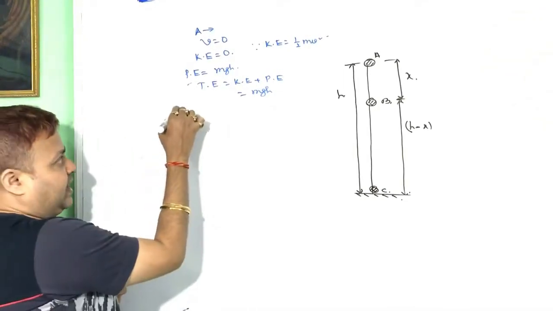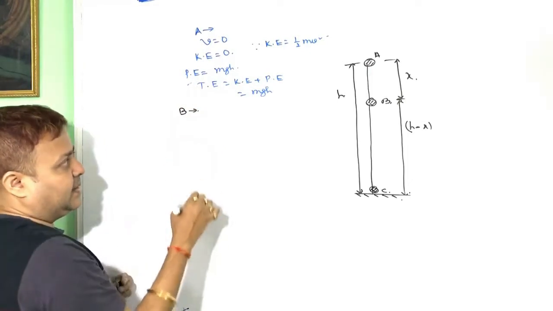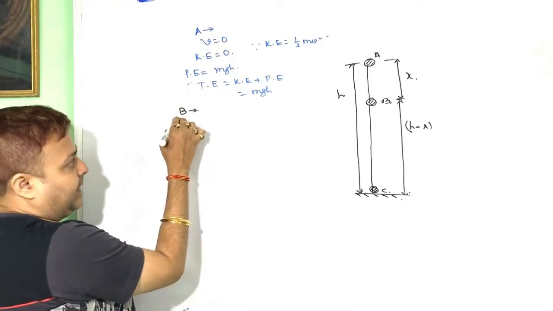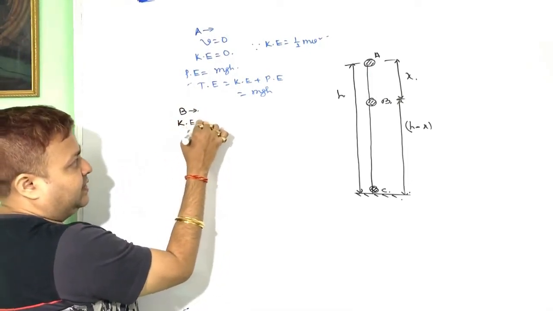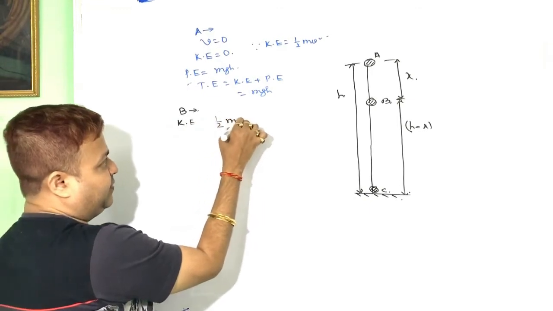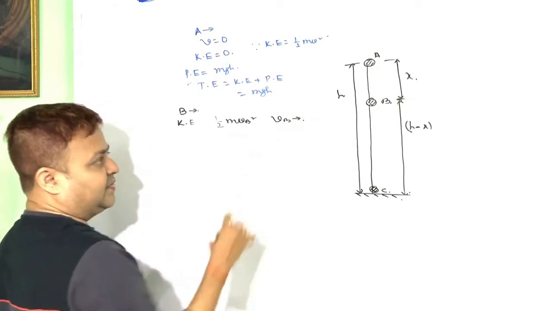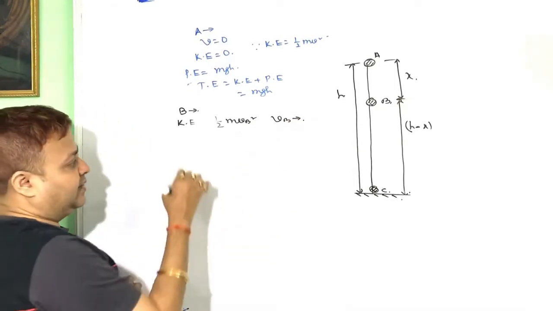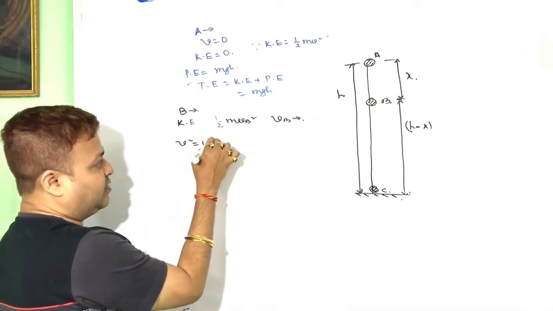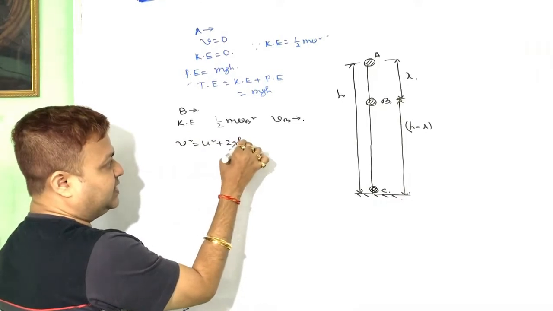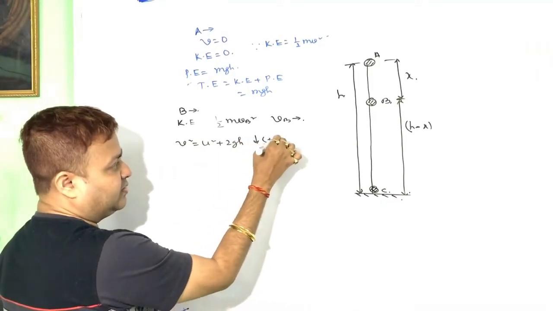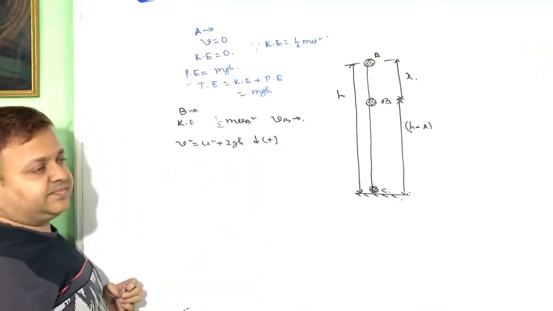And at point B, after moving x distance, the kinetic energy of the body is half mv square, where v is the velocity at point B. We have to find the velocity at point B. V square equal to u square plus 2gh. It is moving downward, so it is positive.